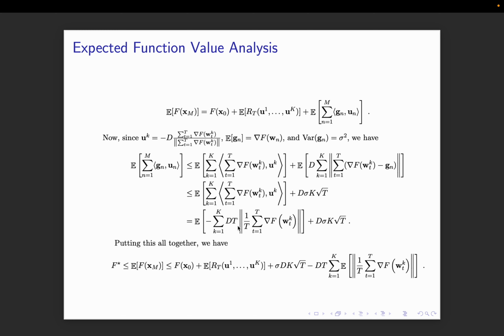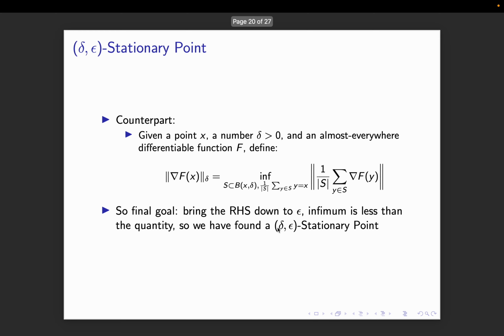Now let's look at this for a moment, right? What this means is I have found some t points, and I am taking the average of those gradients at those t points when I'm in the k-th bucket. This reminds me of the delta-epsilon stationary point.